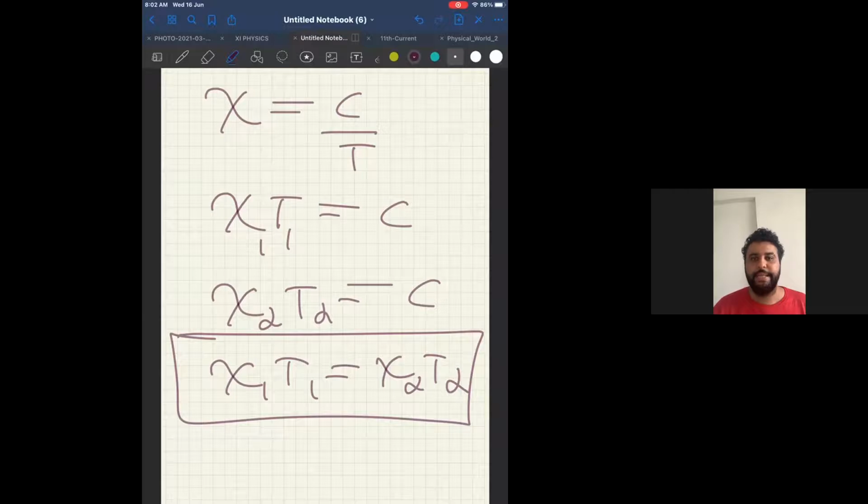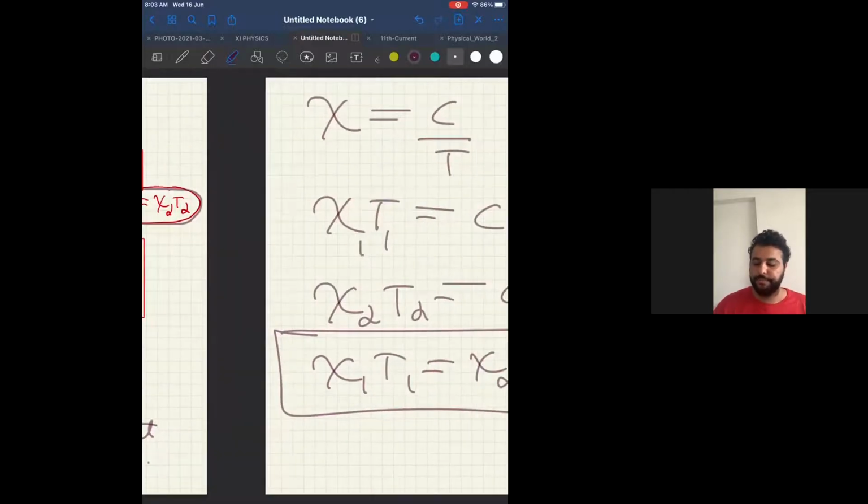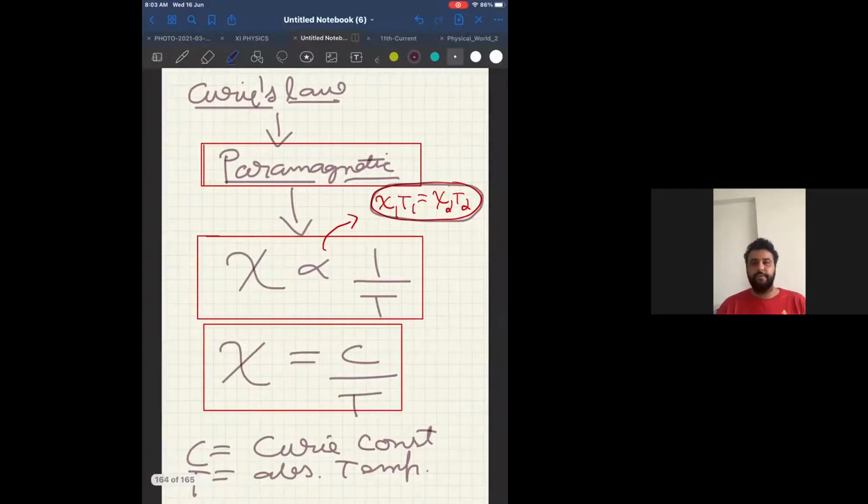We just did, and that law is called Curie's law itself. Remember the keyword is paramagnetism.